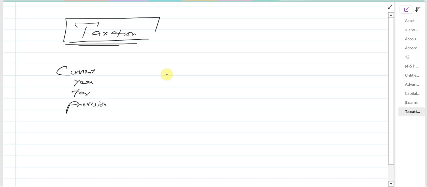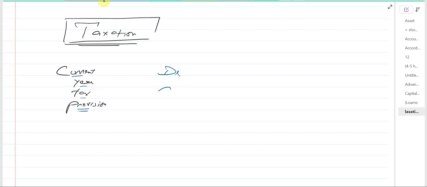Current year tax provision, because they need to estimate their tax, as the year end is not there. They are paying the tax in advance, the financials are not there, so they have to estimate their tax. And a liability of uncertain amount is known as a provision. So that is why we call the current year tax the current year tax provision.